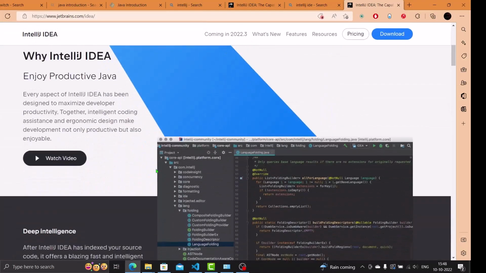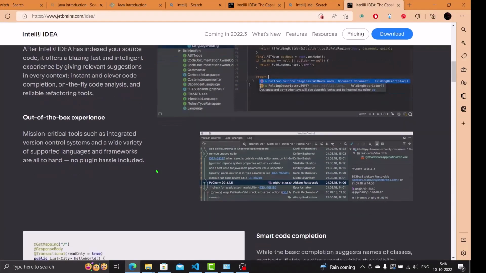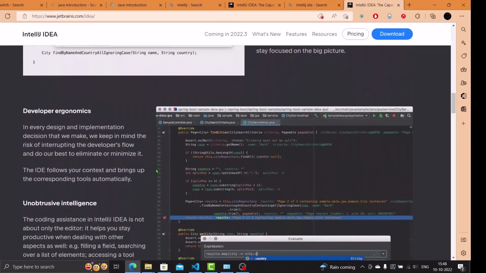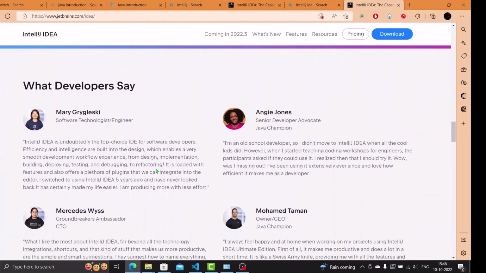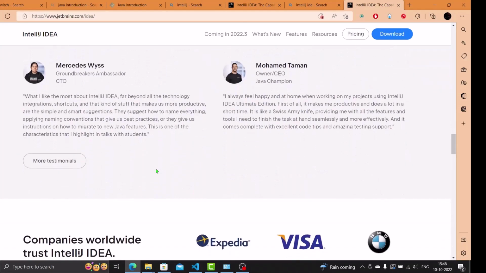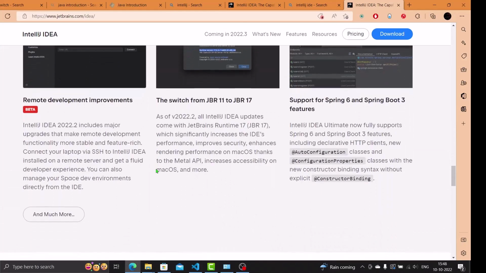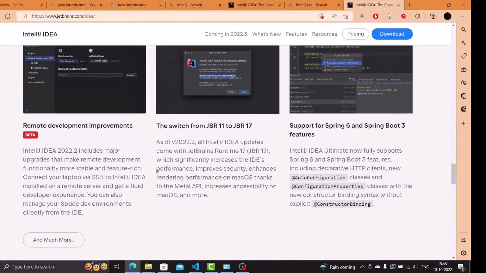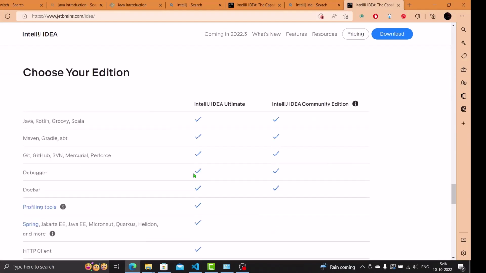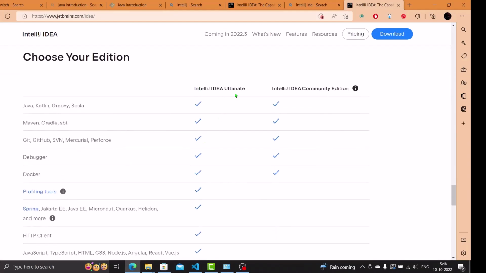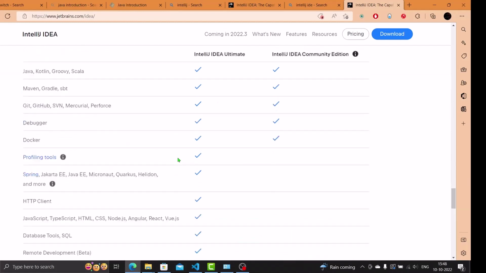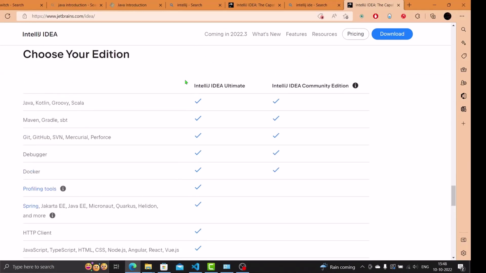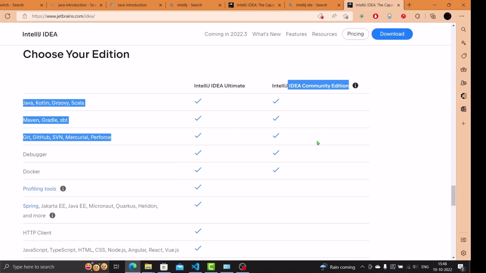You can see it is an IDE, and it is very powerful. It is free. There is a paid version, of course, but it is not useful for us beginners. And yes, it has Spring Boot and all that; we'll discuss later what it does and how it does it. So this is the Ultimate edition. If you're someone going to a very advanced level, you can buy it. But the Community edition will do all of the tasks that we want to perform.